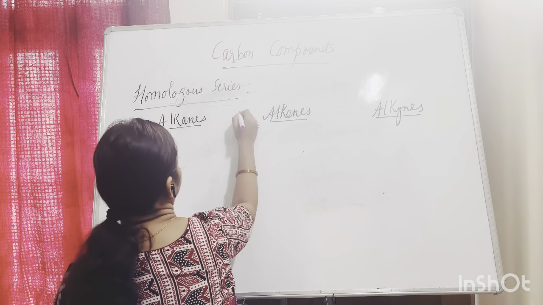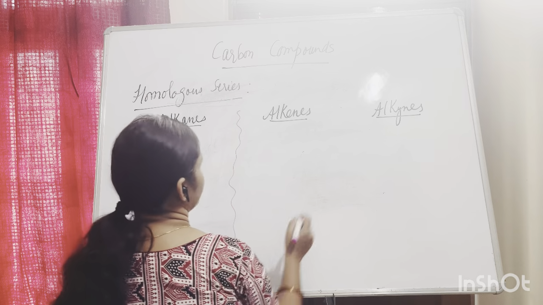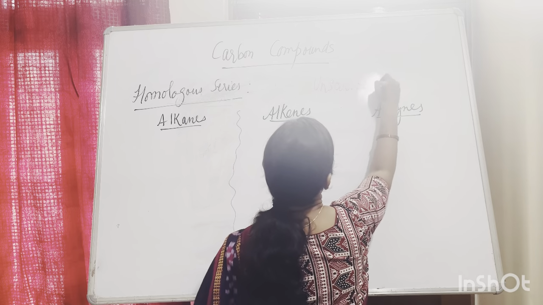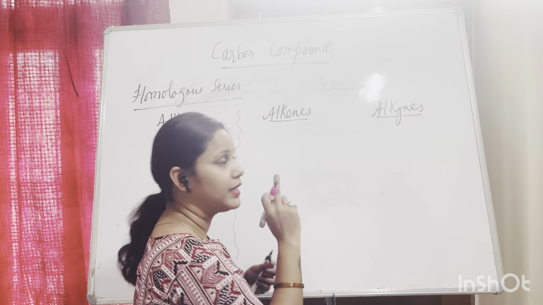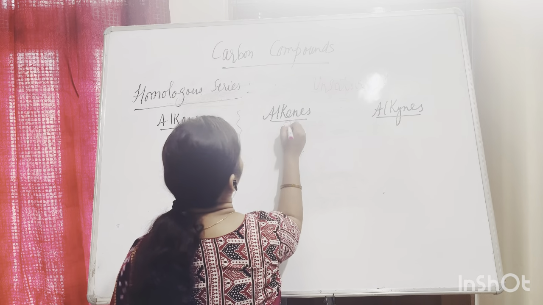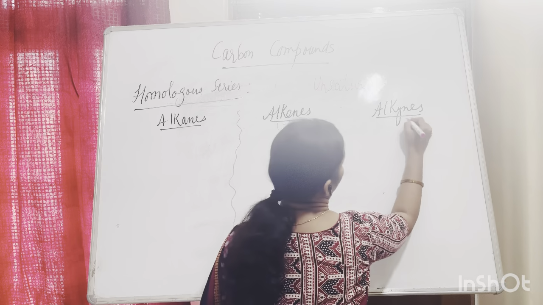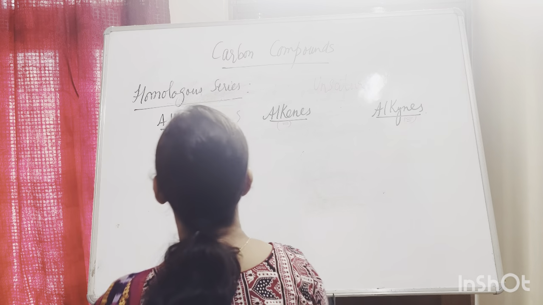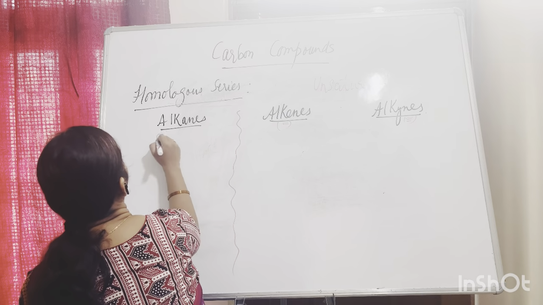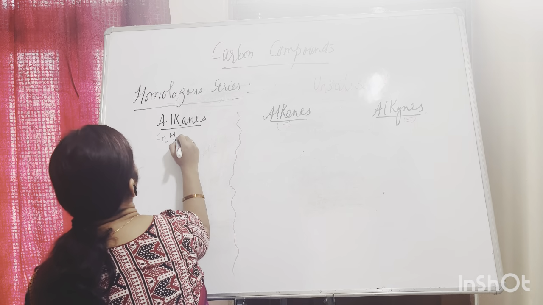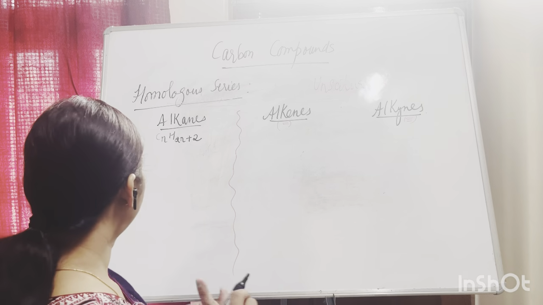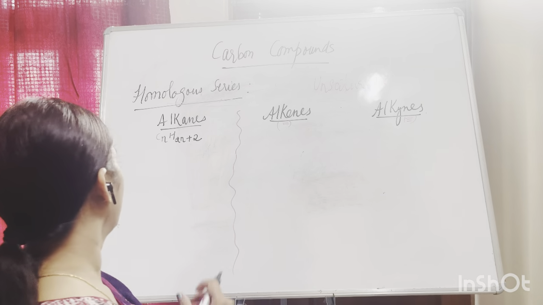The alkanes are saturated, and these are unsaturated. That means alkenes have a double bond and alkynes have a triple bond. Now the alkane family has a general formula of CnH2n+2. So the first member, how will we know?